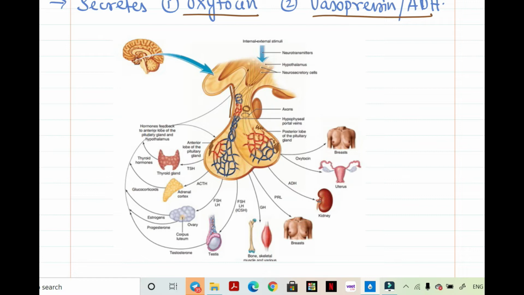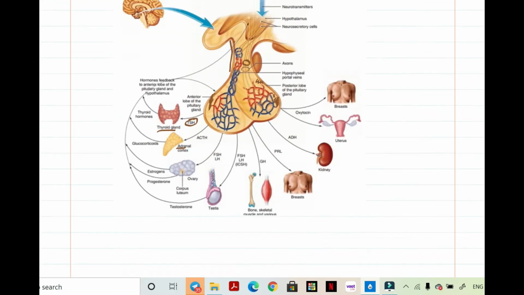And in this you can see that the anterior lobe of the pituitary secretes TSH, thyroid stimulating hormone, which acts on the thyroid gland to release thyroid hormones. Then there is adrenocorticotropic hormone, acting on the adrenal cortex. This is just an overview of the various hormones secreted by the pituitary gland, and in the next pages we will be discussing those hormones further.